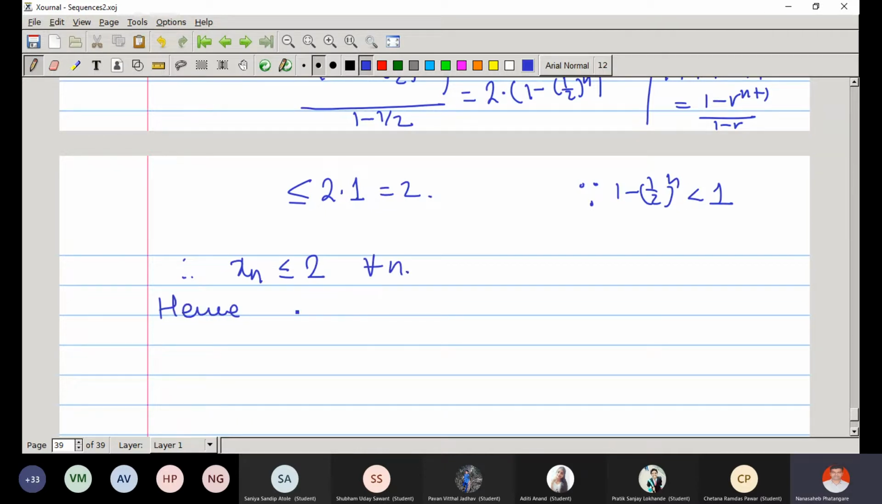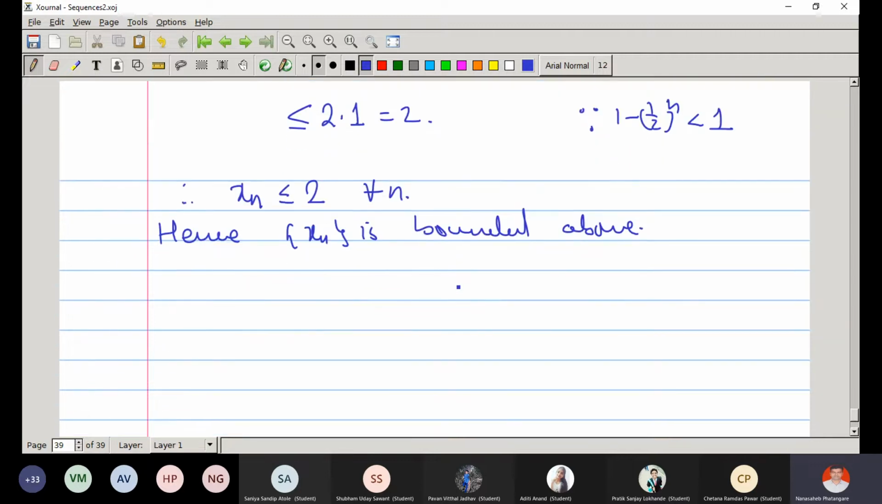Hence, xn is bounded above. Therefore, by which theorem?